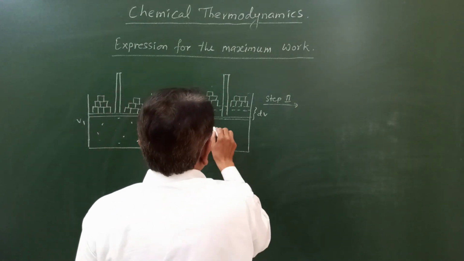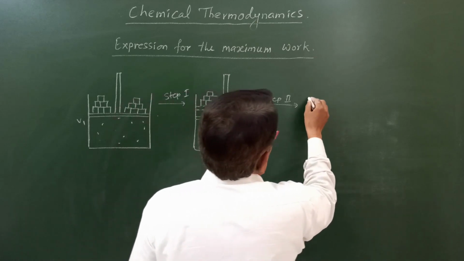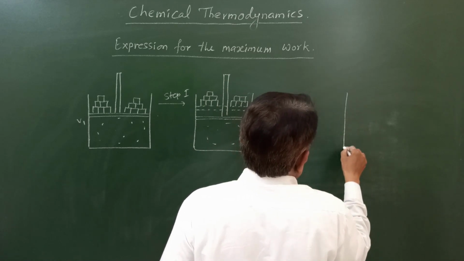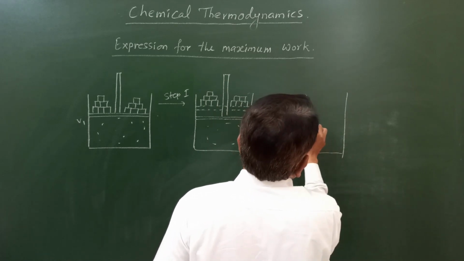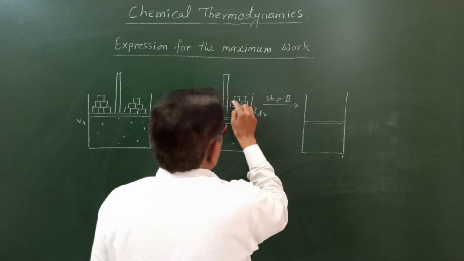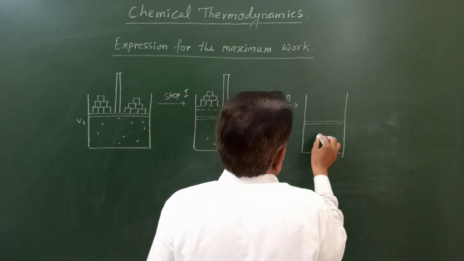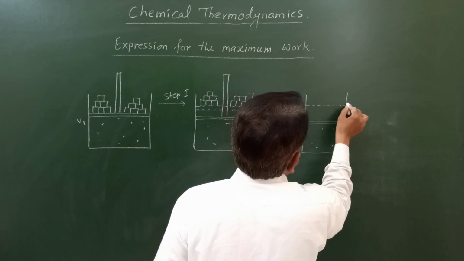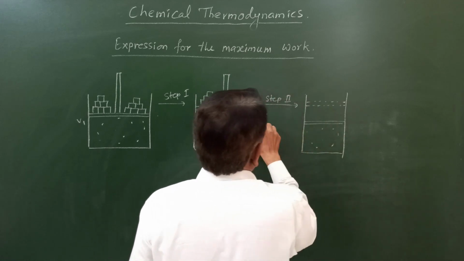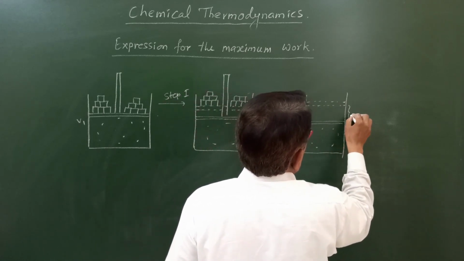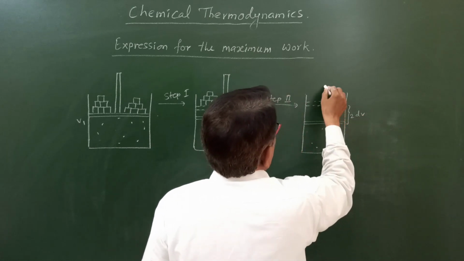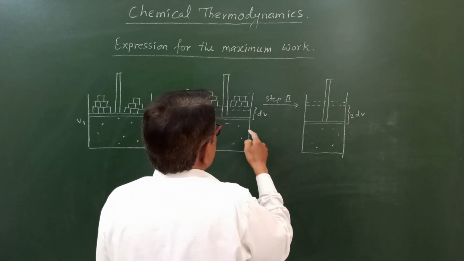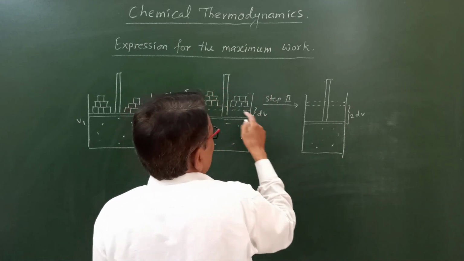In the second step, what happens? Again a small mass is removed from the piston, then its volume increases. This is dV, this is suppose 2 dV. The volume increases as the mass decreases. In step 2, this small mass is also removed.